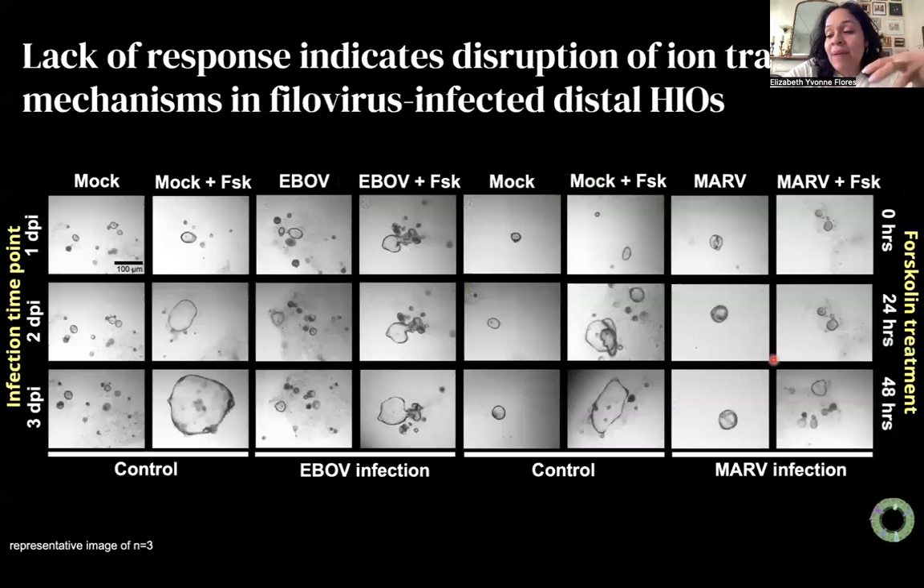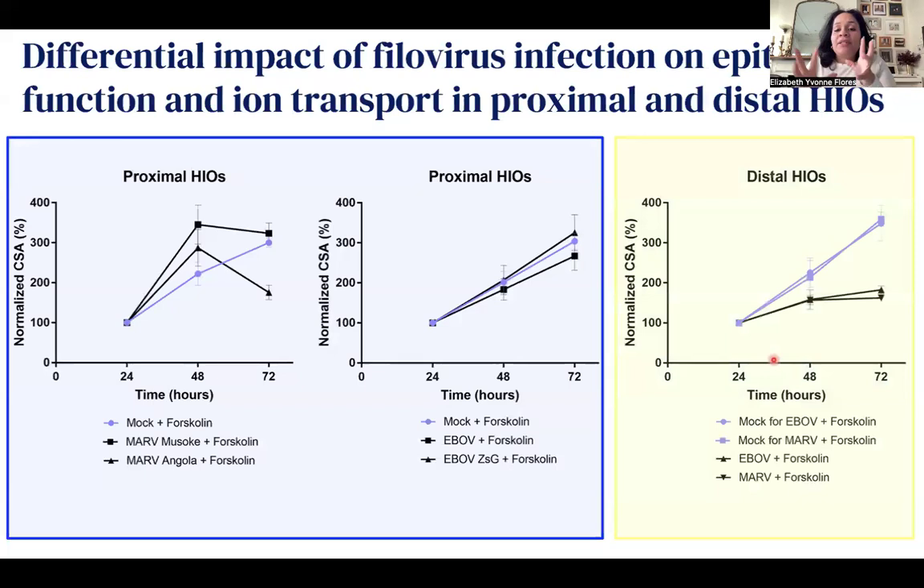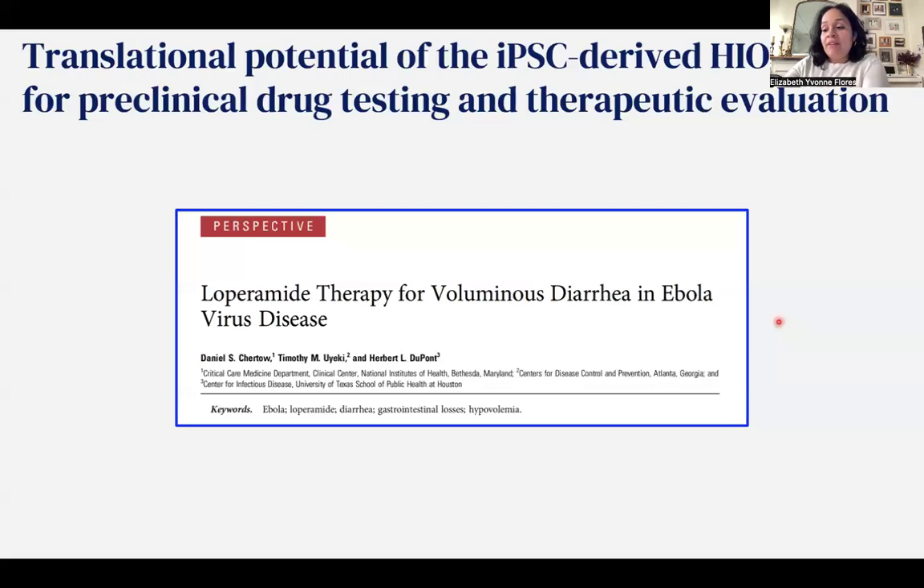Now, if we take that same assay and we introduce virus, what we notice here is that there's a lack of response, which indicates disruption of these ion mechanisms in filovirus-infected distal organoids. And this is important because if we compare proximal and distal, we see that in the distal organoids, there is that absence, that affected response to forskolin stimulation. And this is what has been documented for Ebola virus infected patients. And so there was a drug therapy that was used for voluminous diarrhea in Ebola virus disease.